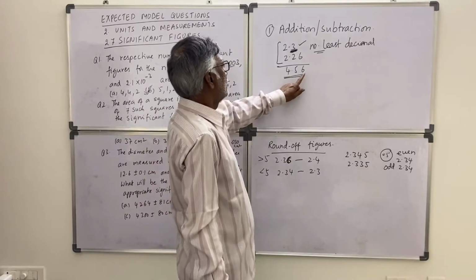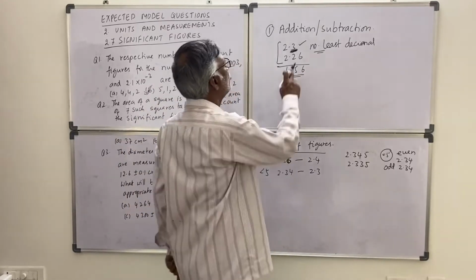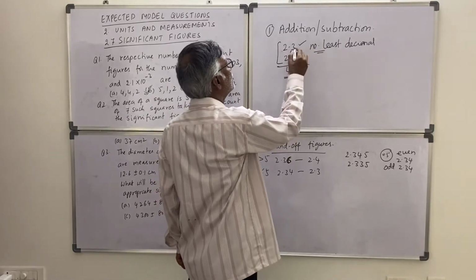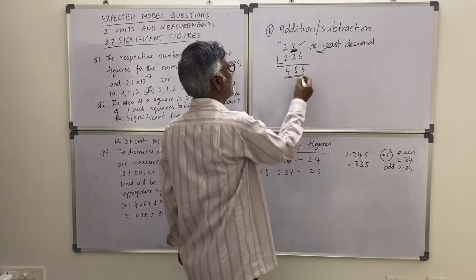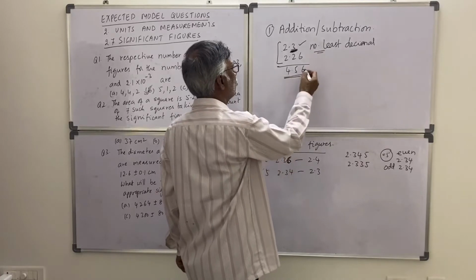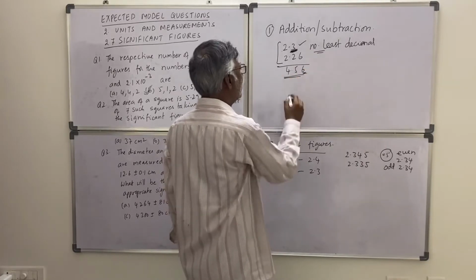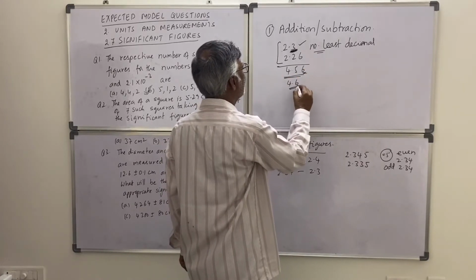Here you need to drop this, because the final number should have only one decimal place. Here you got two decimal places. So drop this by rounding off. So 4.6 is the final result.